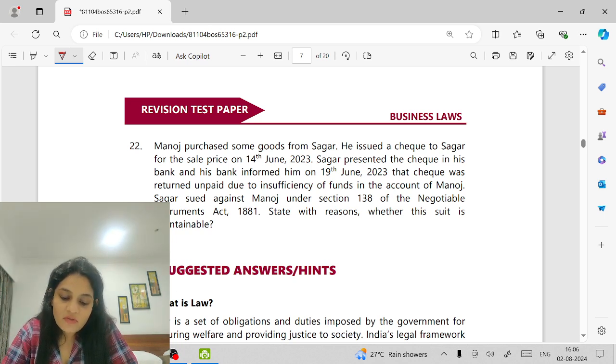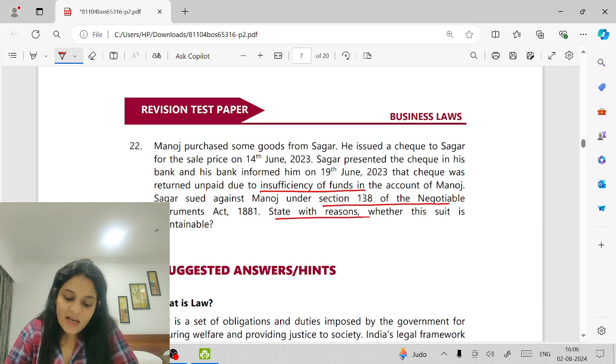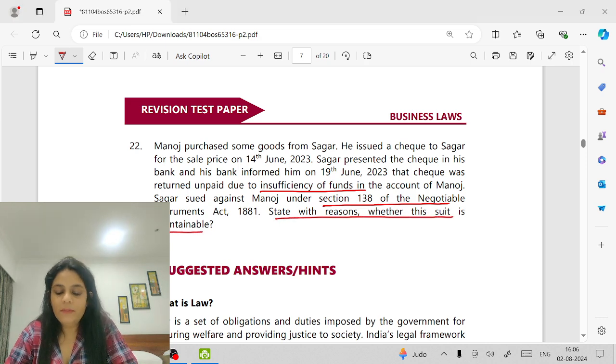Manoj purchased some goods from Sagar. He issued a check to Sagar for the sale price on 14 June. Sagar presented the check in the bank and his bank informed him on 19 June that the check was returned unpaid due to insufficiency of funds in the account of Manoj. Sagar sued Manoj under Section 138. Whether this suit is maintainable.